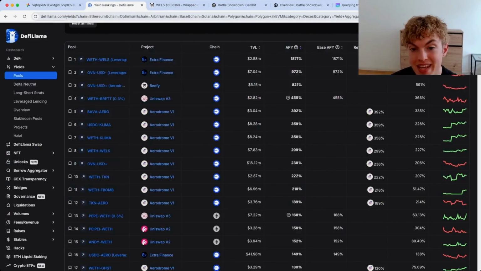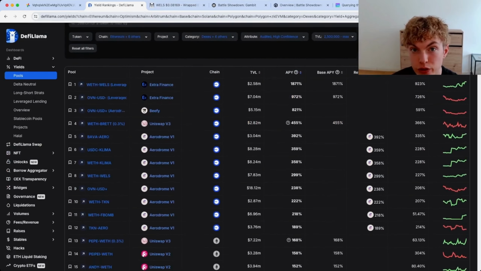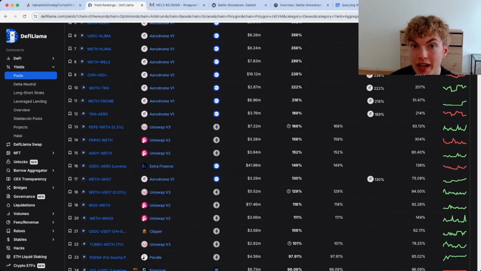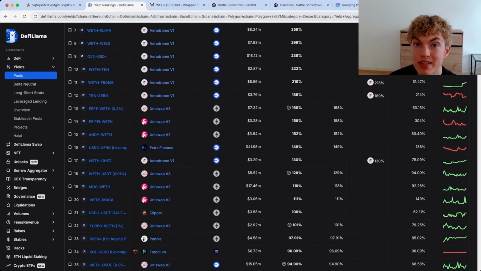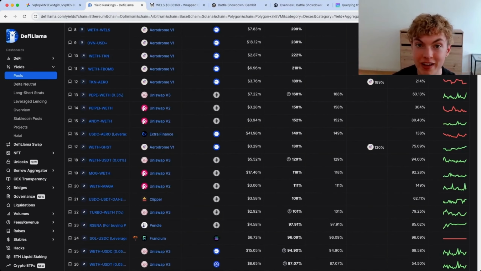So overall, this is how I would actually identify these different yield farms. And then the next thing I do is do my advanced research, do my due diligence, and understand all the risks associated with these liquidity pools. Remember, I'm not a financial advisor. I'm not telling you what to do with your money. I'm just showing you a way to start yield farming if you're interested.